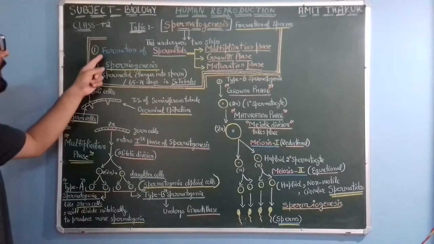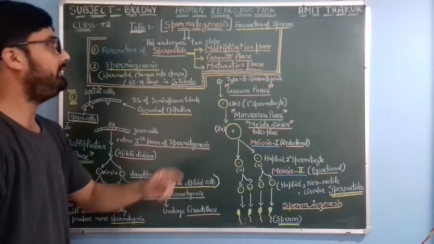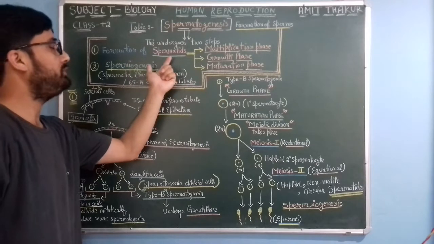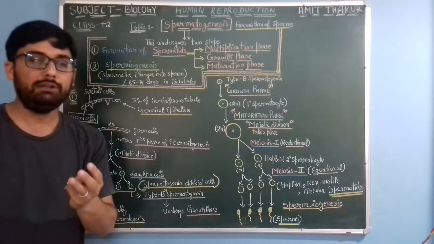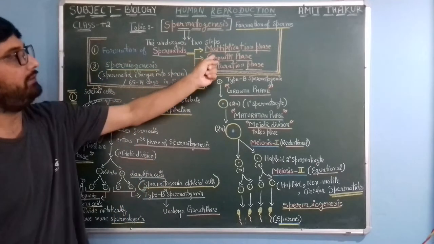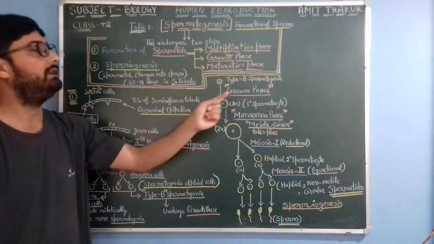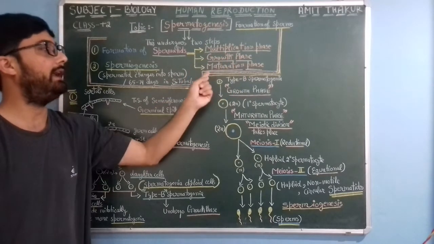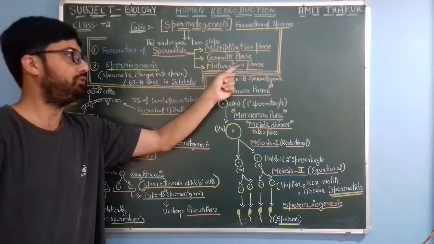In the first step, formation of spermatids, there are three phases: multiplication phase, then growth phase, and the last one is maturation phase.